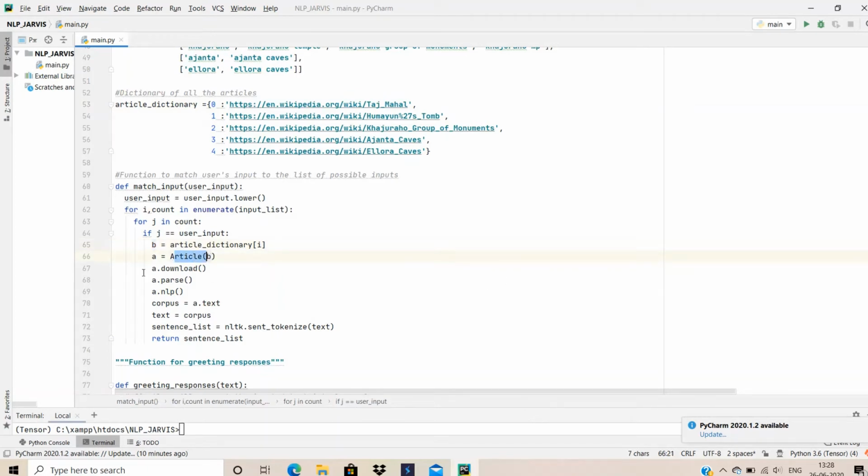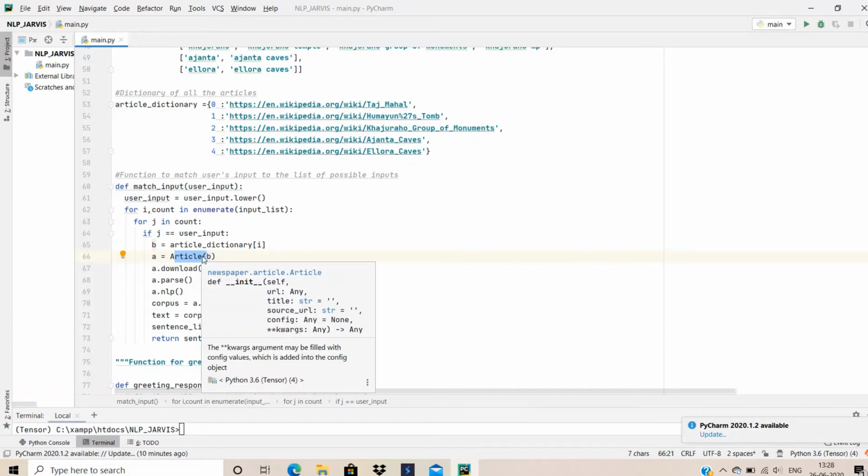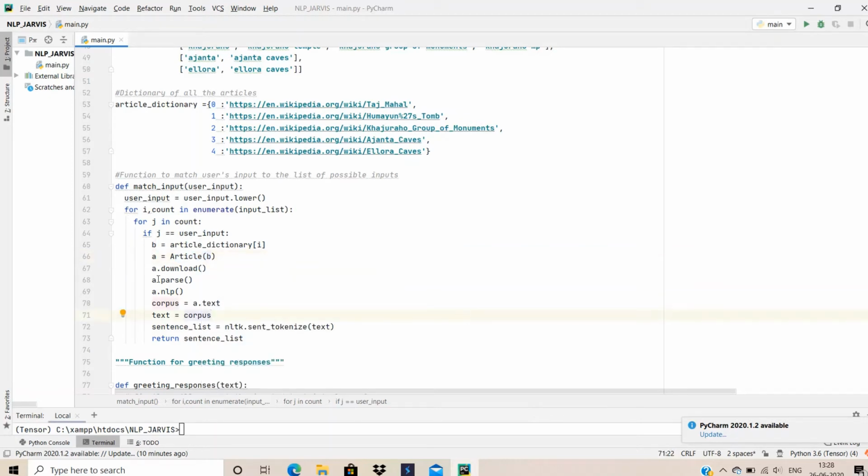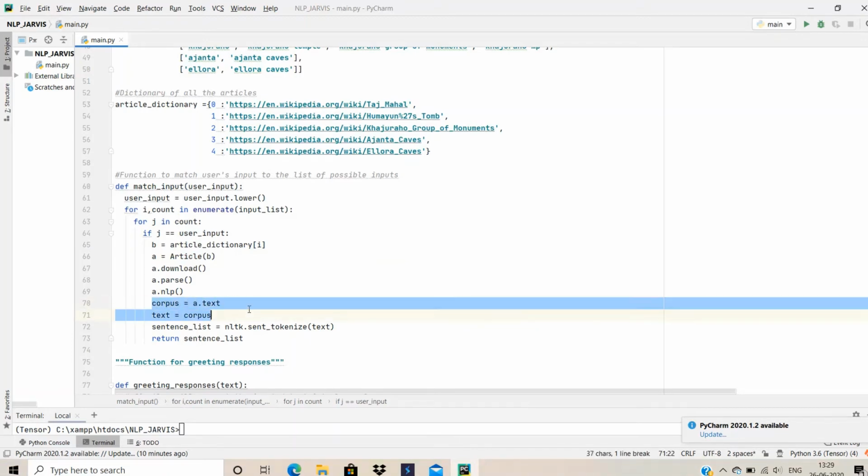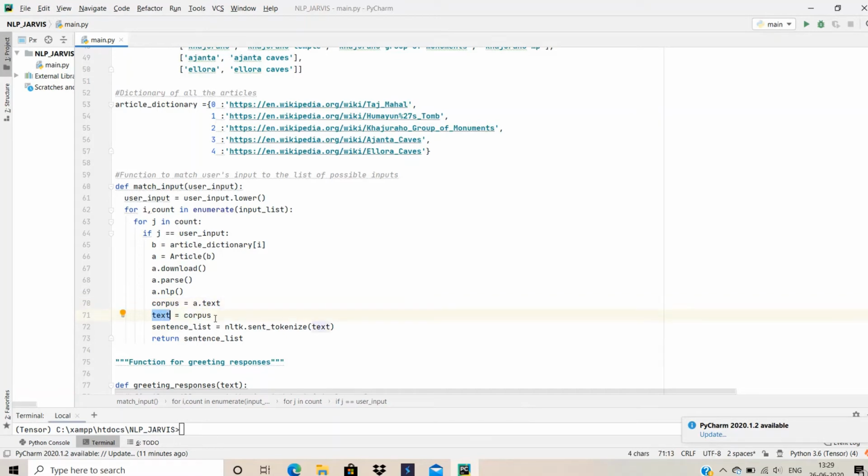Article is imported from the newspaper package, with which you can extract any information, whether it is in text form, image form, or any other form. After that we are going to download it, parse it, and then apply NLP, and then take only the text format. For now we are taking only the text format. Then we are storing the corpus in text. Then we are tokenizing and creating a list, the sentence list, and then returning that sentence list.